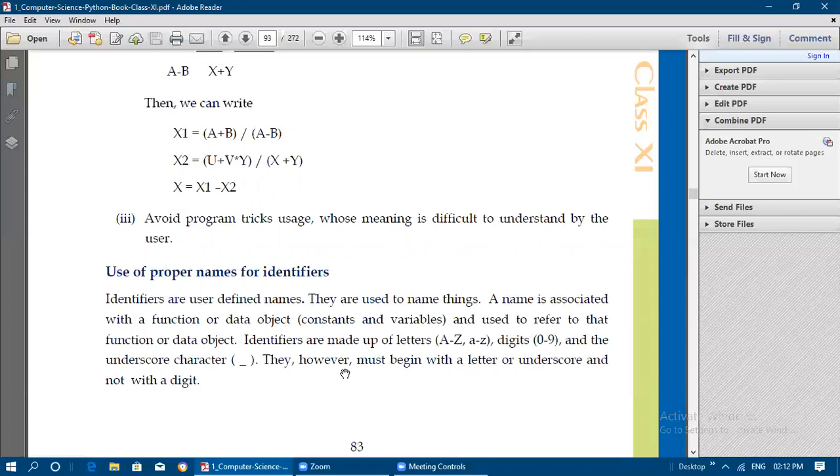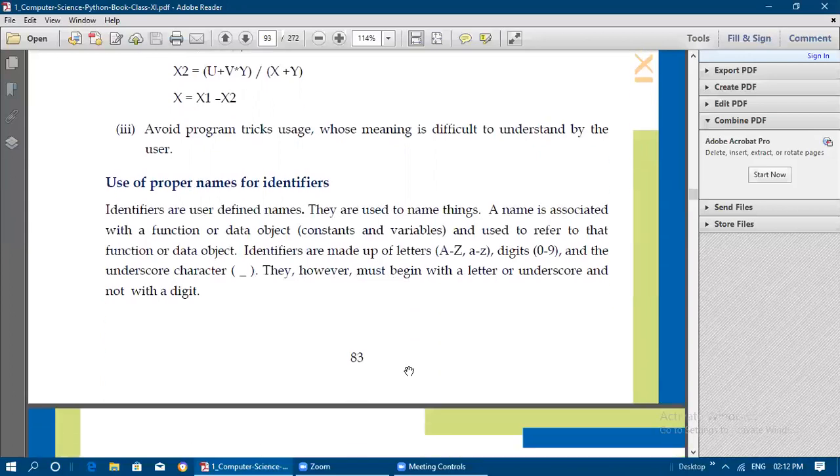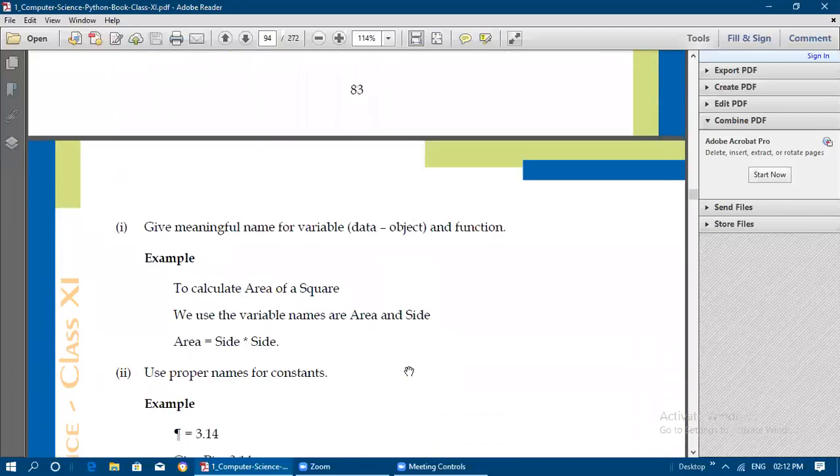So this rule you need to understand. That is, what is the rule for writing an identifier? Always, an identifier should have letters, that is capital A to capital Z, small a to small z, digits 0 to 9, and the underscore character, and it must begin with a letter or underscore, and it should not begin with a digit. Everyone needs to understand that when we are writing a variable name or a function name.